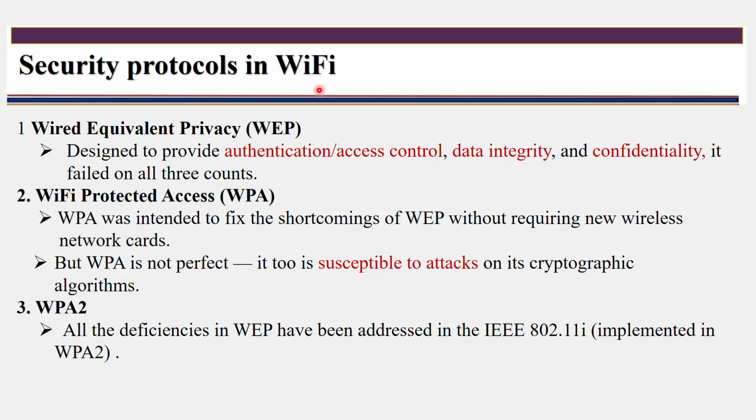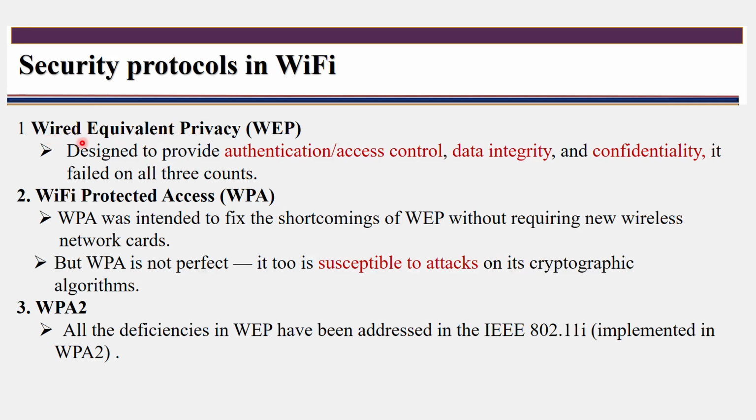Security protocols in Wi-Fi. So now you already know the terms that come under wireless LAN, and how the procedure follows to communicate. Now we see some of the security protocols that provide security during communication. Among these protocols, the first one is the Wired Equivalent Privacy protocol.